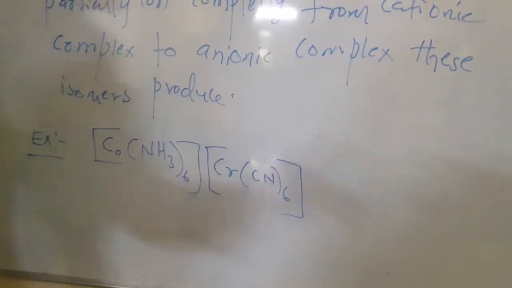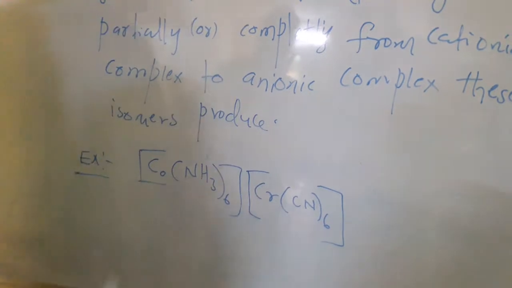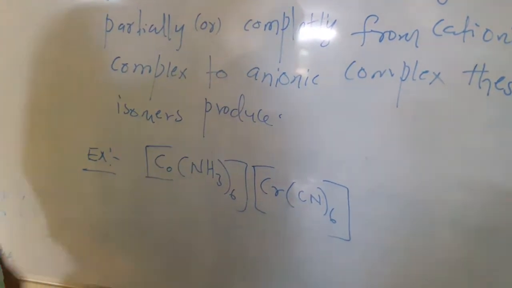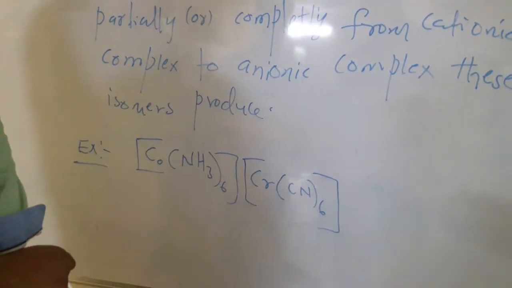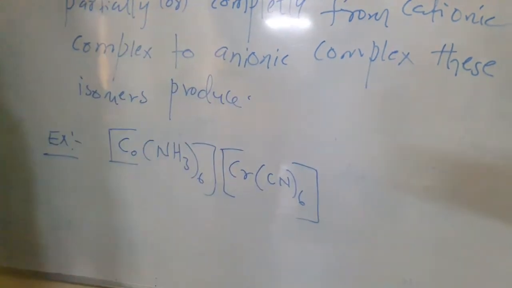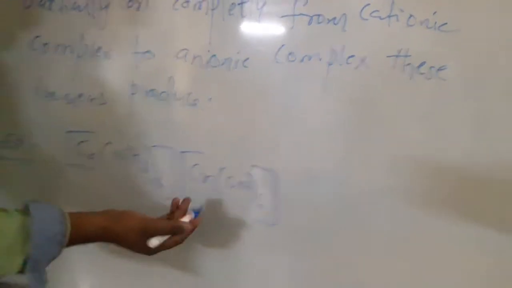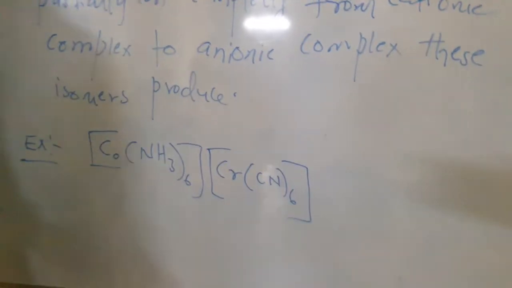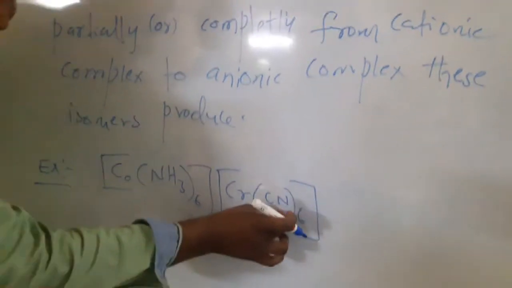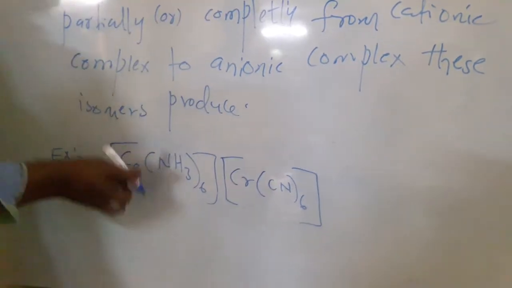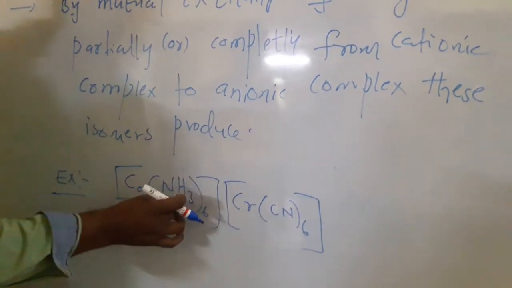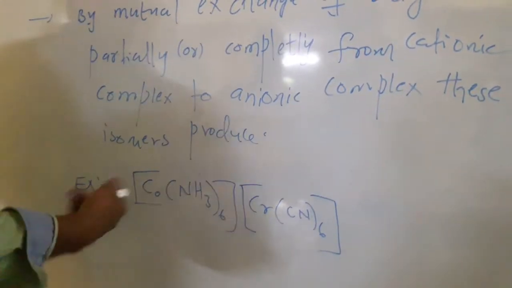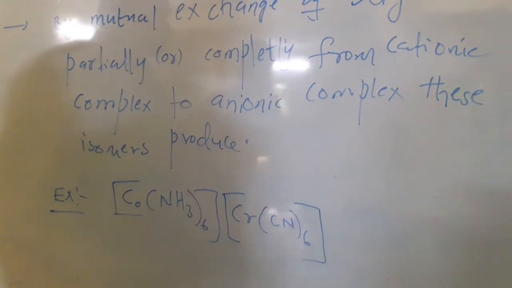In such compounds only coordination isomerism appears. In these isomers, the mutual exchange of ligands may be complete or partial. That means here 6 cyanides combined with cobalt, and here 6 ammonias combined with chromium in the next compound.